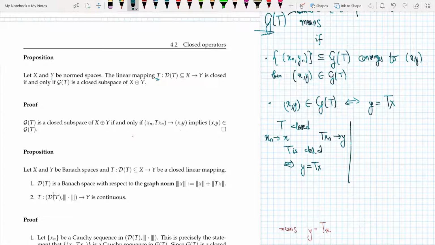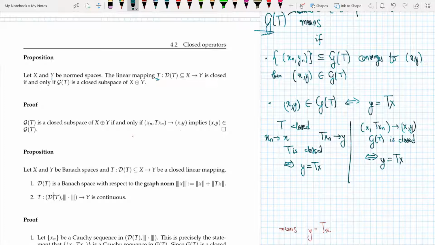Now I say that (x_n, Tx_n) converges to (x, y), and GT is closed. And it is the same if and only if condition that y is equal to Tx.